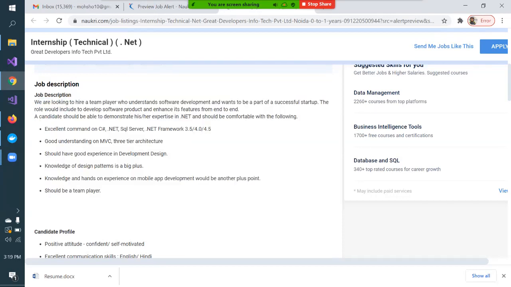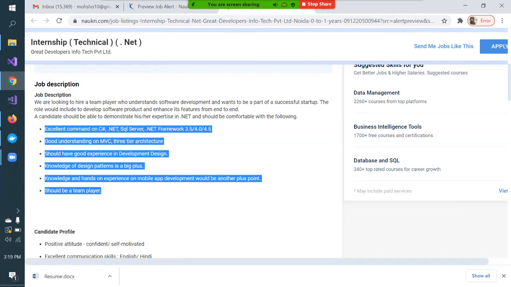They are asking that candidates should have excellent command of C Sharp, .NET, SQL Server, and good understanding of MSc. Because based on this job description only, they will ask you questions in the interview, or the interview will be designed based on these questions only.